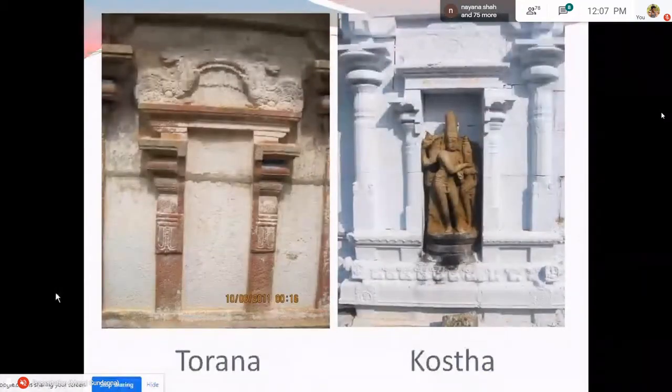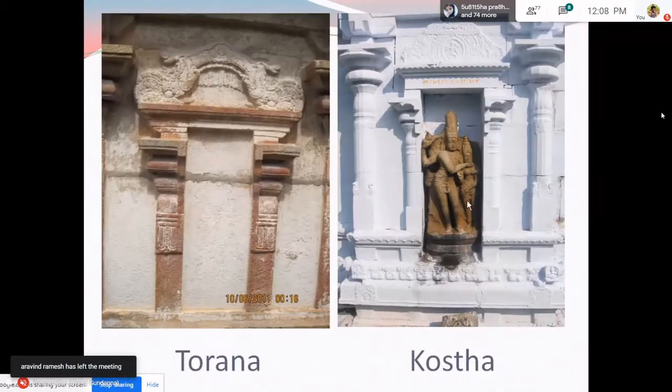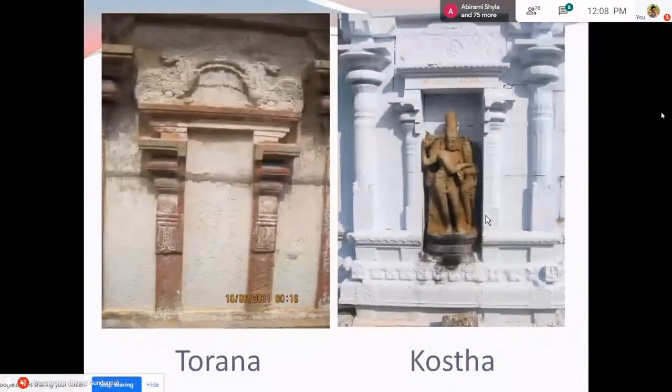Now, what you see to the right is a Torana. See, a Torana need not have a recessed central portion. You see there are two pilasters over which a floral canopy is placed, and this is what is called a Torana. And what you see to the left is a Koshta. Koshta is the recessed portion on a wall, and we find a sculpture, this is actually a very rare sculpture of Uma Santwana Murti found in a Chola temple. So when it possesses a sculpture like that, it is referred to as a Deva Koshta.